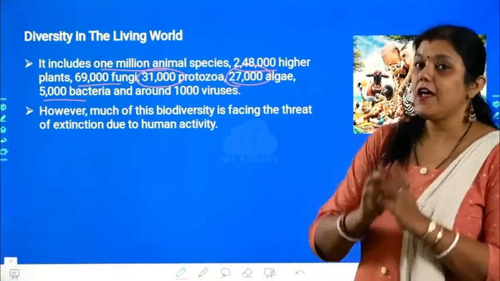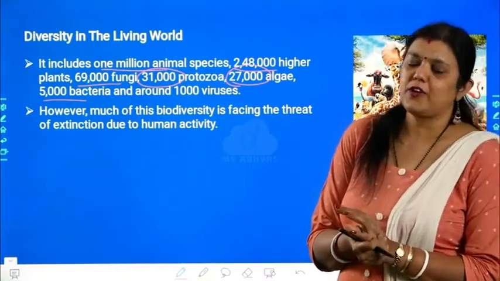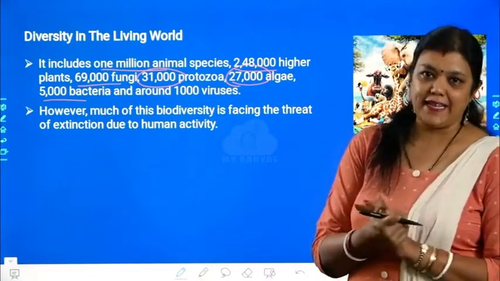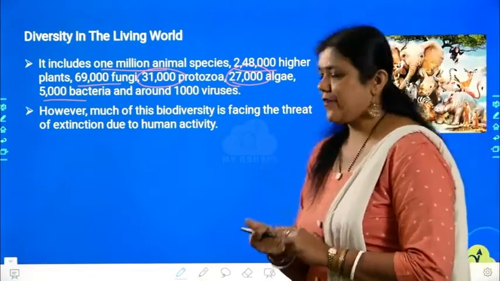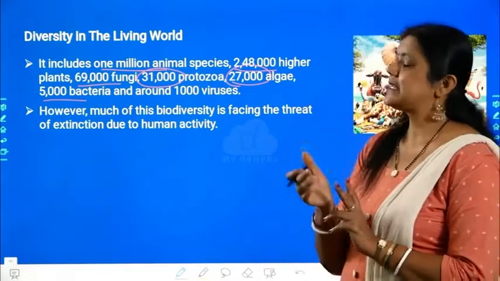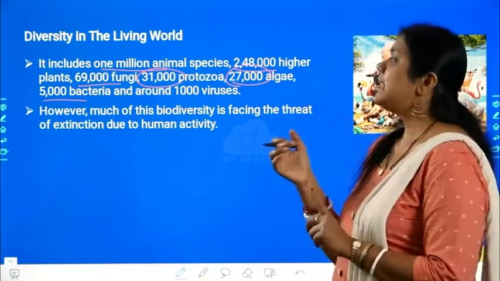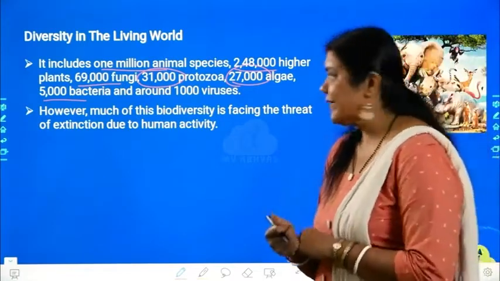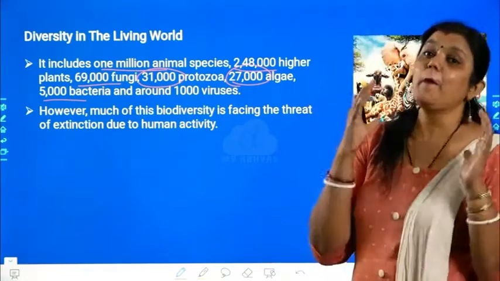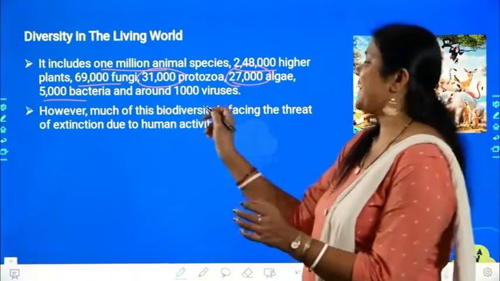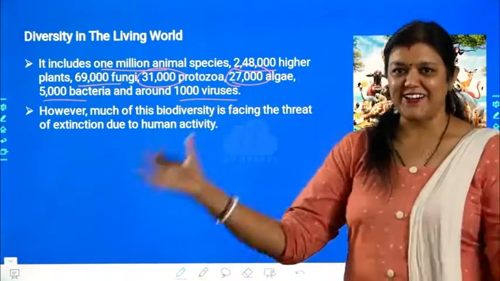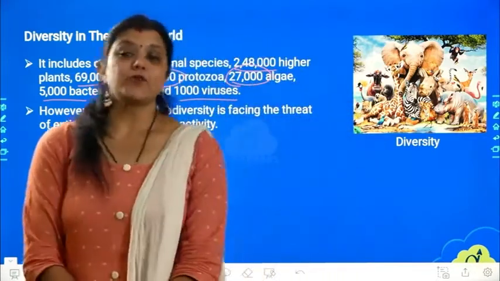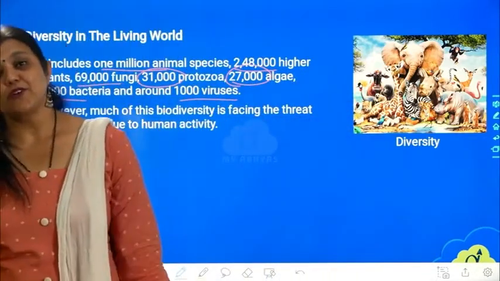How many bacteria are there? 5,000 species of bacteria. Okay, these numbers are so huge, so big. Imagine 1 million animal species, 2,48,000 plant species, 69,000 fungal species, 31,000 protozoa, 27,000 algae, 5,000 bacteria, and more than 1,000 viruses. Oh my God, these numbers are so crazy. So many. But that is what Earth is made up of, and that is what is called species